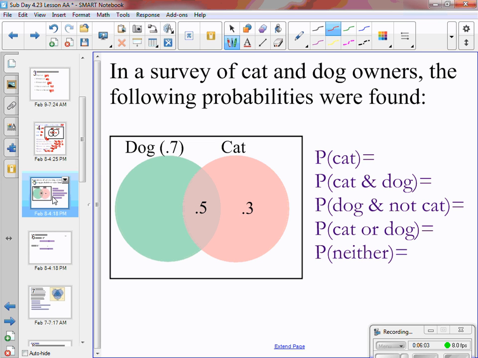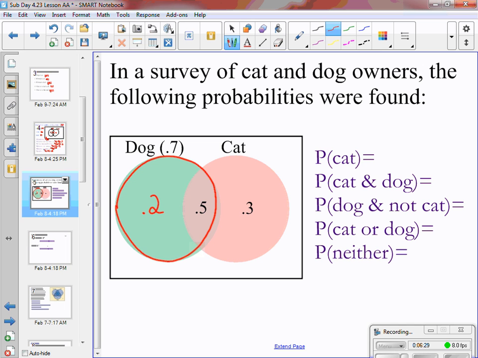Okay, we're back. This whole green circle right here, the probability of having a dog in that whole green circle is 0.7. To figure out what goes in just the left side of the green circle, so not including the middle, I'm going to take 0.7 and subtract that 0.5 from the middle, and I get 0.2.